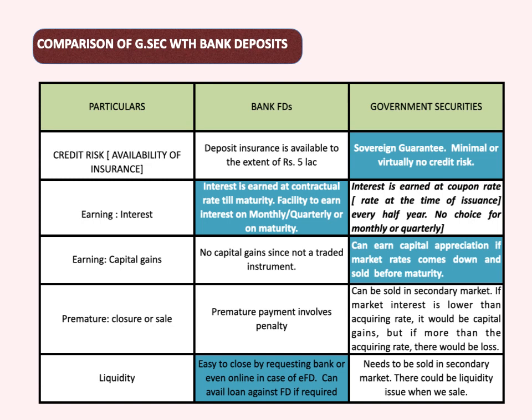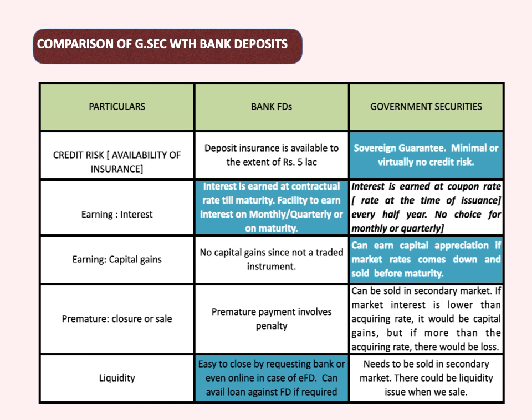If the bank goes into liquidation, an individual customer can claim a deposit from the DICGC only to the extent of 5 lakh. But here, whatever amount you put in government securities, it is fully secured. There is no credit risk, or no possibility of default, in case of government securities. On interest, yes, for bank FDs the bank pays interest at the contractual rate. Once you put the deposit, say 1 lakh for 5 years at say 7%, the bank is going to continue to pay interest at 7% for the 5 years.